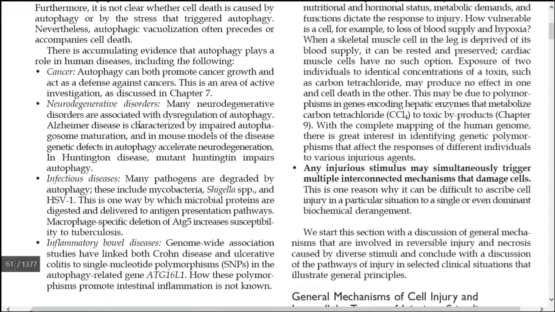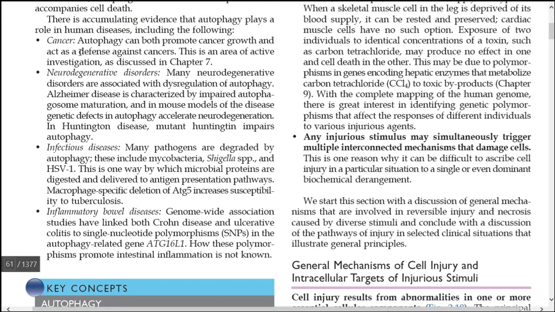Next, let us see how autophagy plays an important role in human diseases. Autophagy can promote cancer growth and also act as a defense against cancers. That is very important. Many neurodegenerative disorders are associated with dysregulation of autophagy. Alzheimer's disease is characterized by impaired autophagosome maturation. Genetic defects in autophagy also accelerate neurodegeneration.